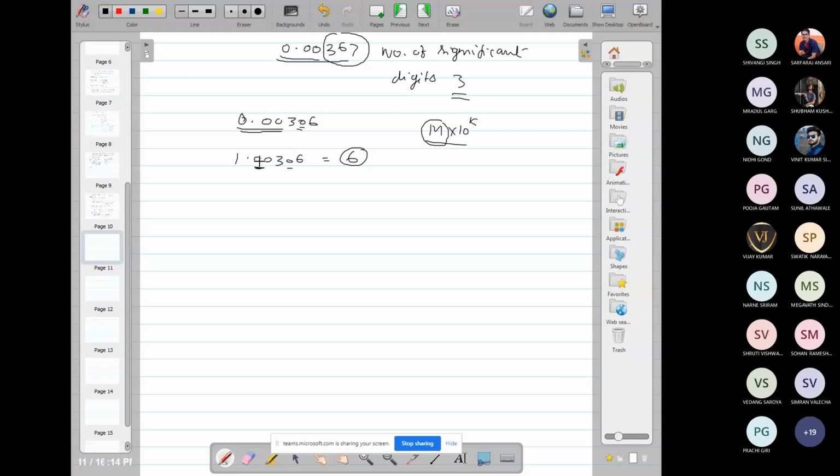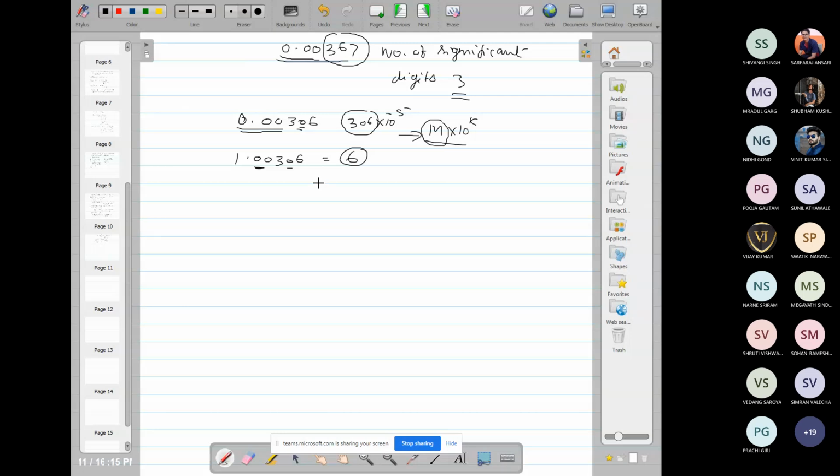So here we can write 306 into 10 to the power minus 5, and the significant digits are only 3. So in general form we write m into 10 to the power k, and all the digits in m are significant. Now we can see how many significant digits are in a number.